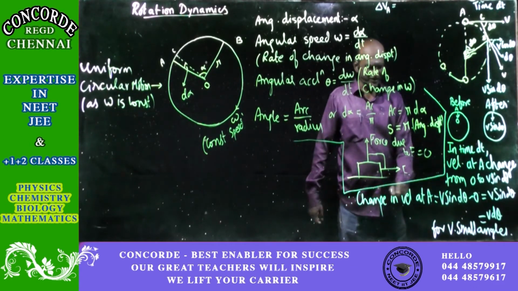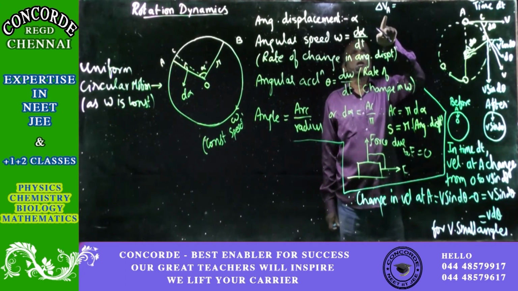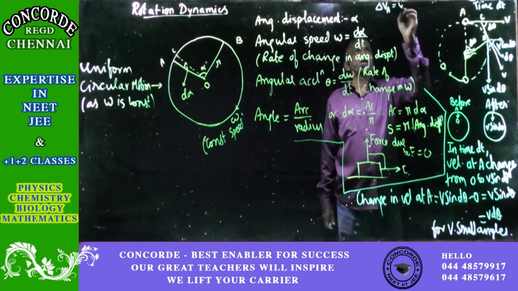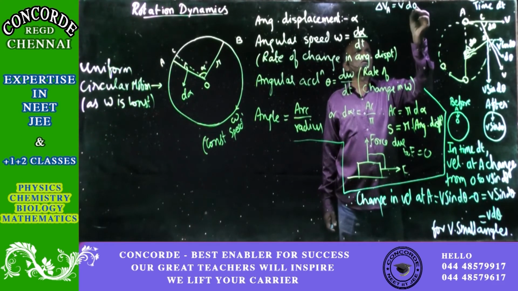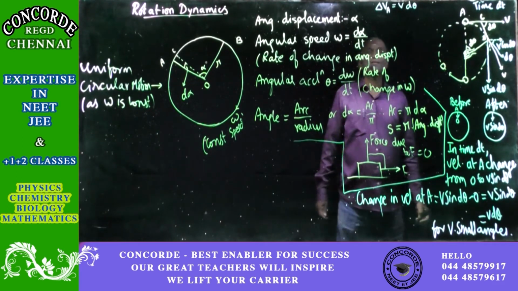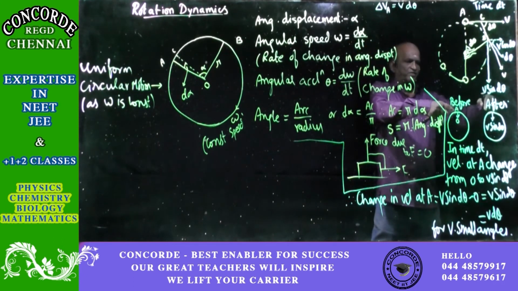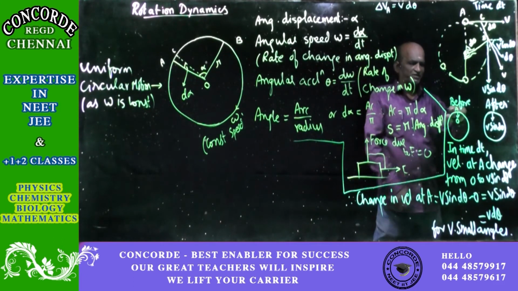Right. So the change in velocity at A, delta VA, will be equal to v into d theta. Now, please note that the change in velocity you can see here is in the radius direction to the circle.